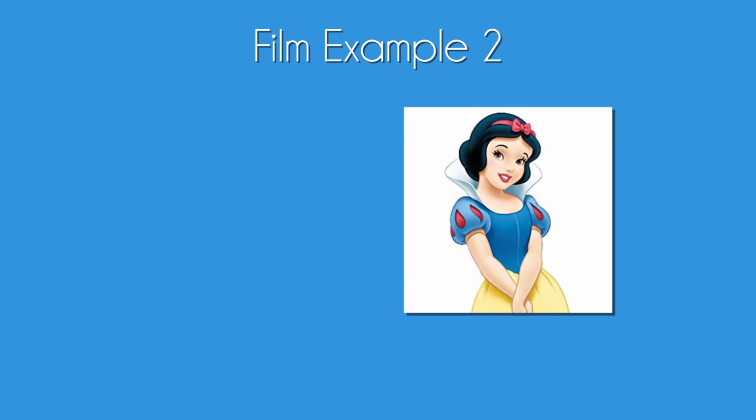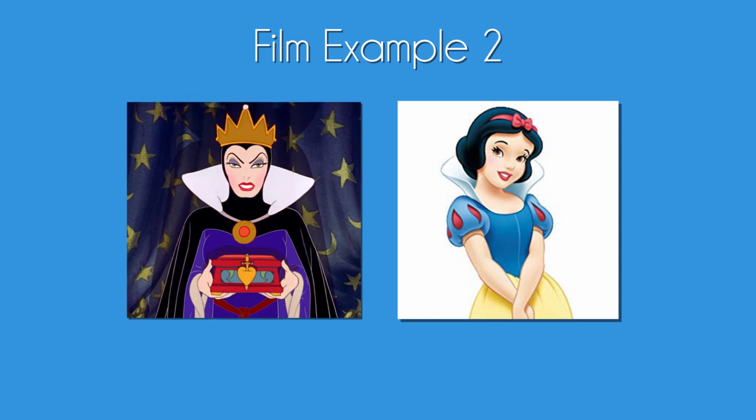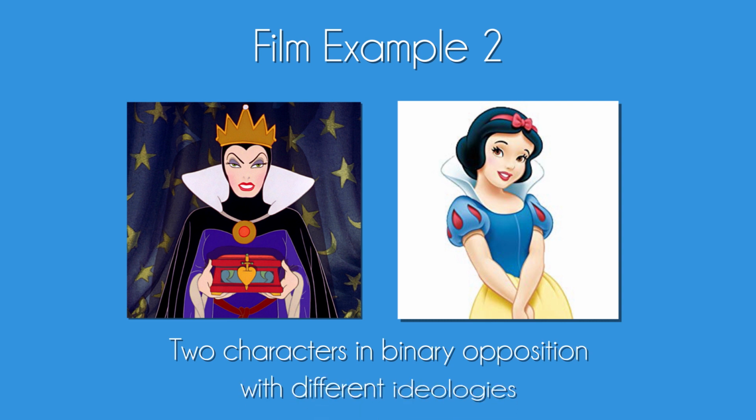Finally, we'll look at an example from Snow White, another good versus evil binary opposition here. We have the picture-perfect Snow White, a happy-go-lucky princess, a young woman in touch with nature and animals, and we then have her wicked stepmother queen, full of jealousy, who poisons the princess, posing as an old woman. A strong good versus evil binary opposition here, different characters with completely different ideologies.